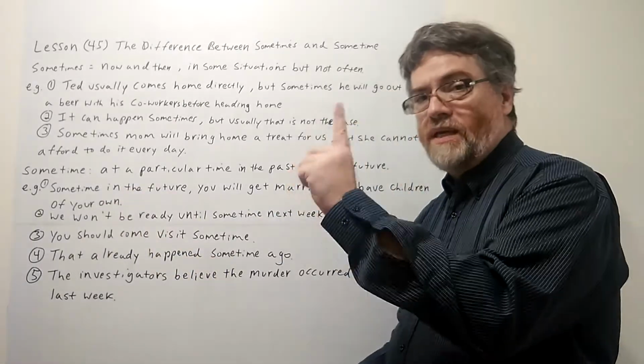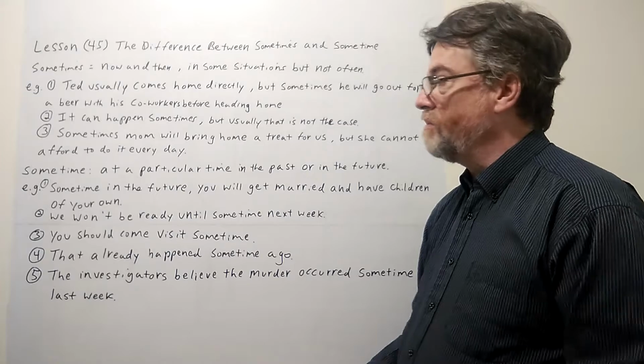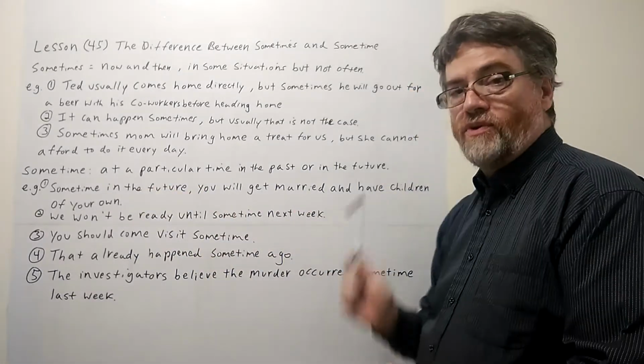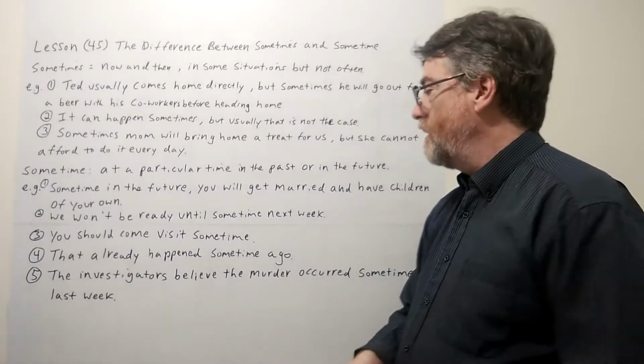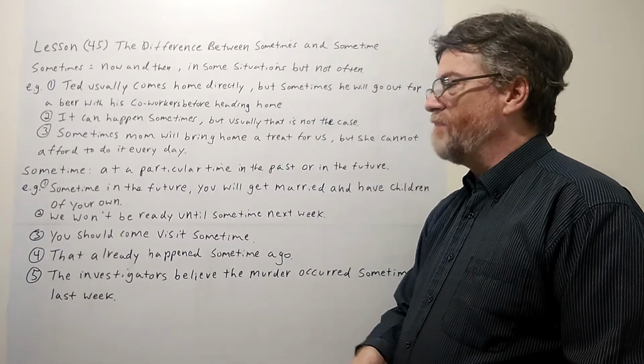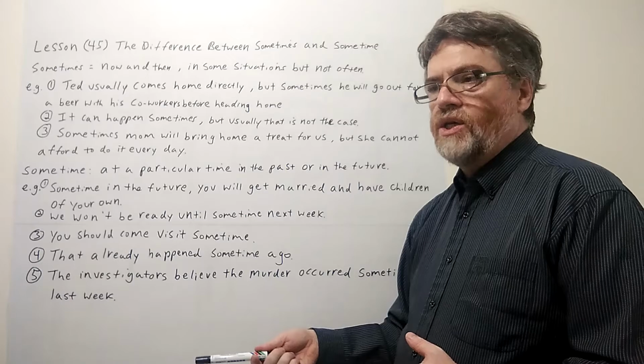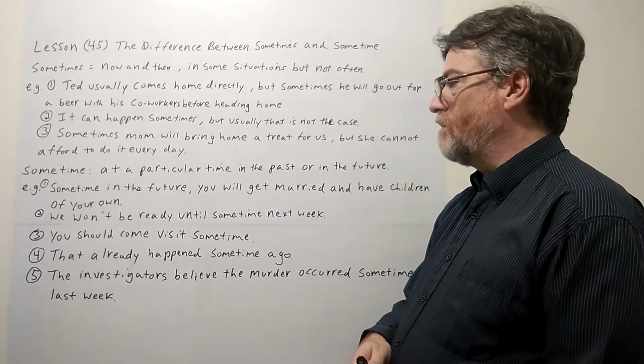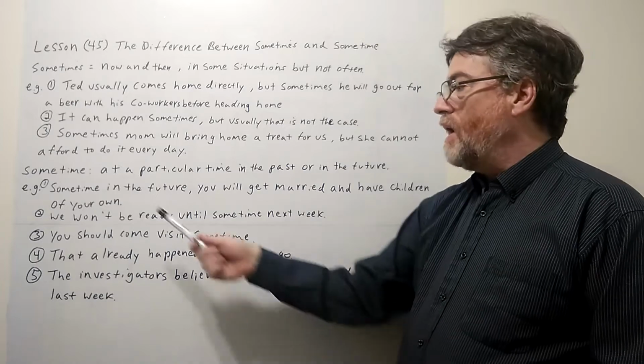Sometime is a particular time that you're referring to. So sometime, a particular time in the past or in the future. So it could go in either direction. Of course, when you say sometime, usually it's not very clear when the time was. So let's look at the first example.